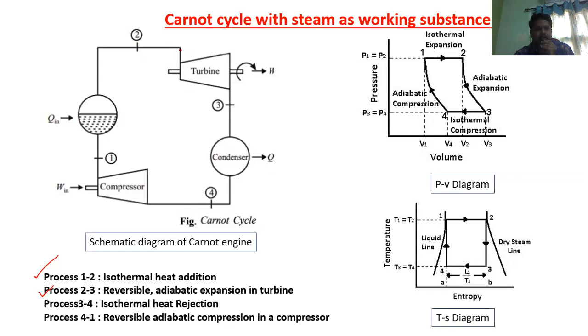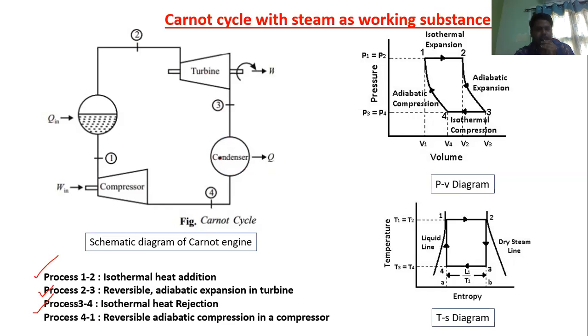Here the steam is expanding isentropically. Reversible adiabatic is also called an isentropic process. The next process is 3 to 4, isothermal heat rejection, in the condenser.